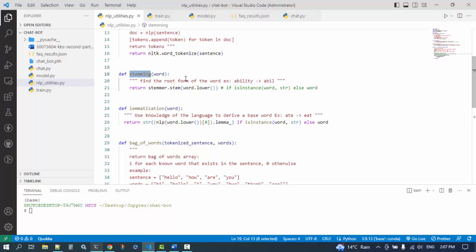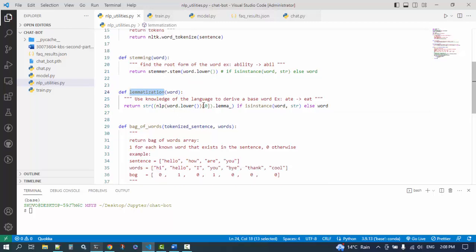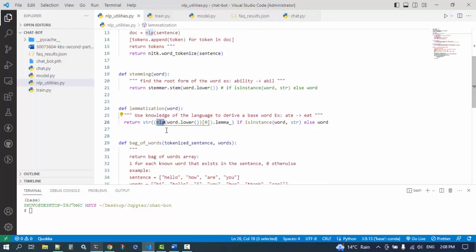The lemmatization comes from the spaCy library, and in lemmatization it will return the base form of words. Like if you ask for ate, it will give me eat, which is the base form of these words.